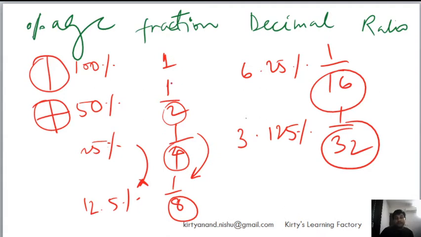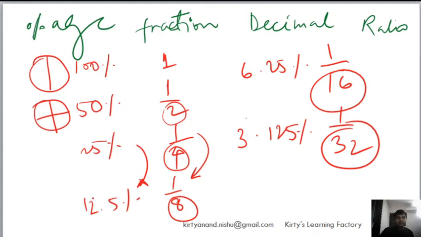When you go from 1, 1 by 2 is 50%, 1 by 4 is 25%, 1 by 8 is 12.5%. Otherwise, you will have to go 1 by 8 into 100. But when I do this progression, that 100% I divided into two parts, so it becomes 50%, and the fraction becomes half. Another halving makes it 25%, but the fraction becomes 1 by 4.